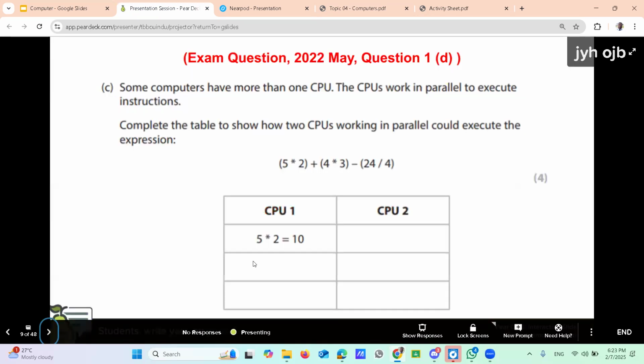This one is a past paper question, 2022 May question 1D. Don't worry about the question number. Right now, in your space, you can write down the answer. First try to give an answer yourself.